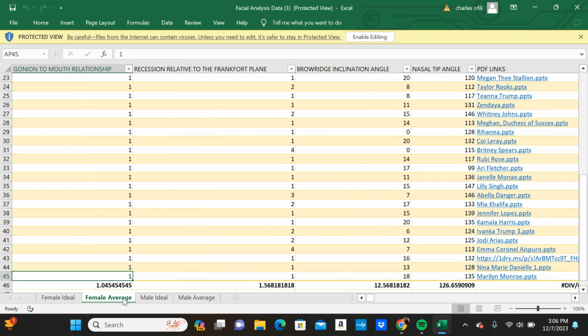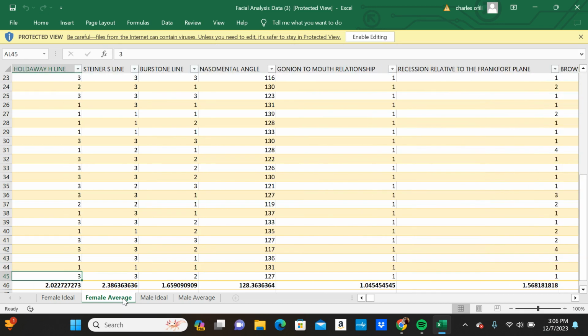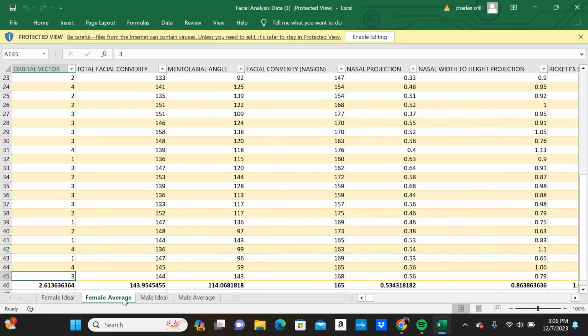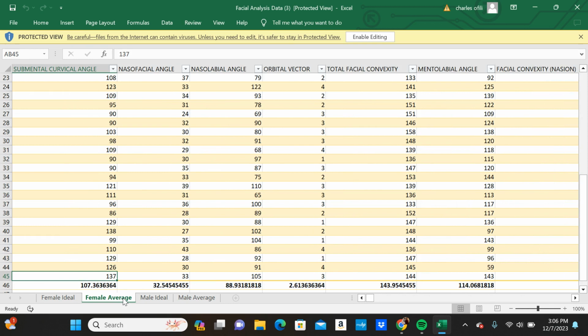I don't think I have to explain any of these other measurements. I don't believe so. Oh, an orbital vector. Let me explain that real quick. So same thing. Tier 1 is ideal. Tier 2 is near ideal. Tier 3 is kind of like the same thing as the tiers. But with the